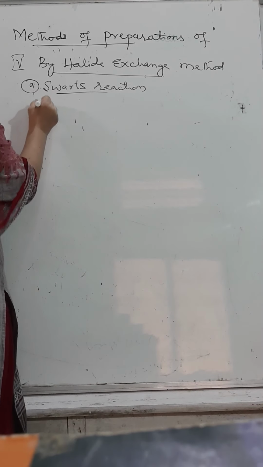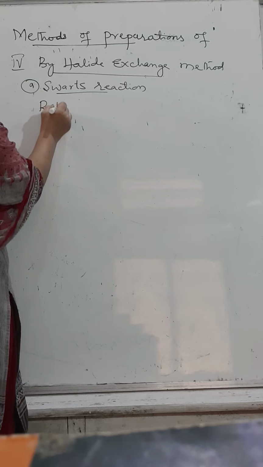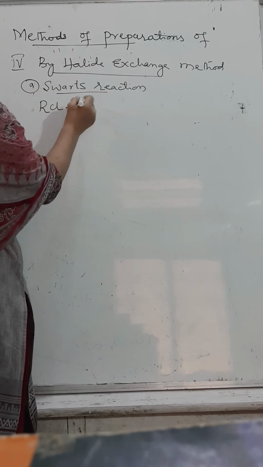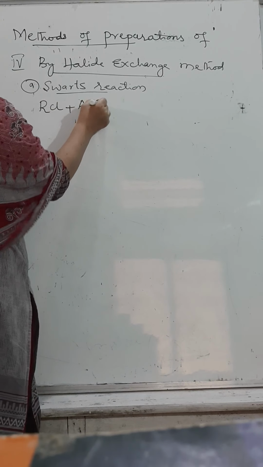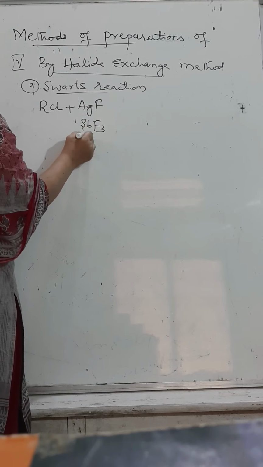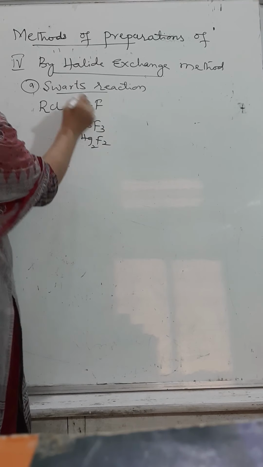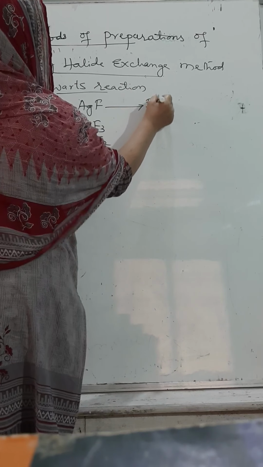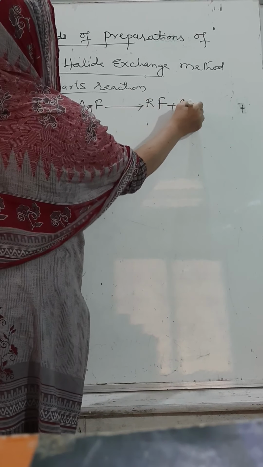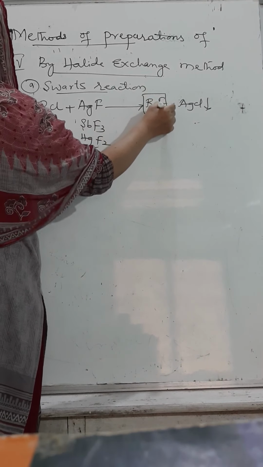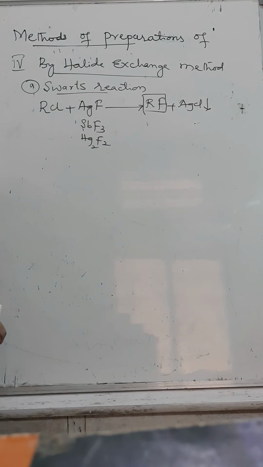Swarts reaction: when alkyl chloride or bromide is treated with silver fluoride, even we can take antimony trifluoride, even mercurous fluoride, any fluoride we can use by this method to get RF plus the respective precipitate. By this method we can prepare which type of alkyl halide? Tell me. Alkyl fluoride.